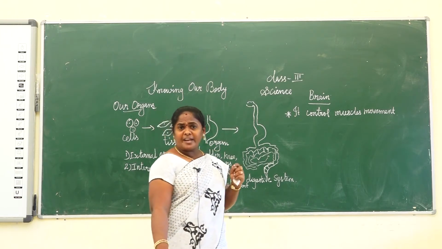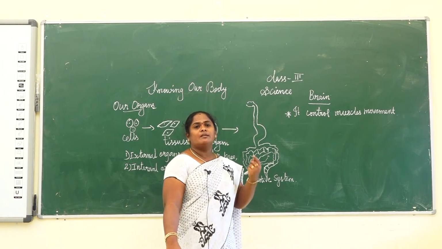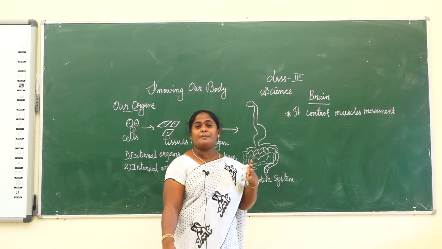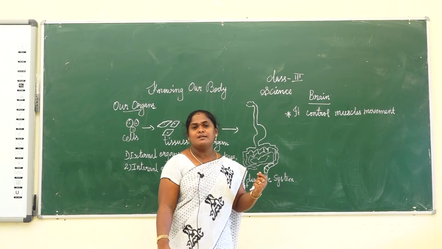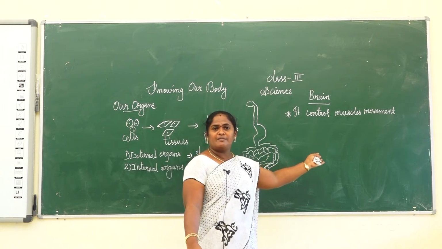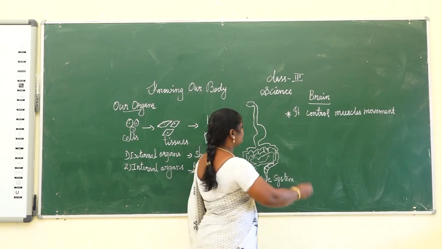Some actions are done automatically in our body. Voluntary means we do something willingly. Those actions are controlled by our brain.